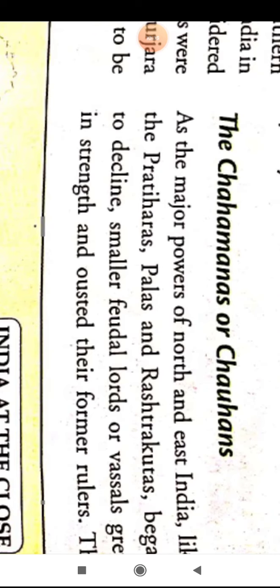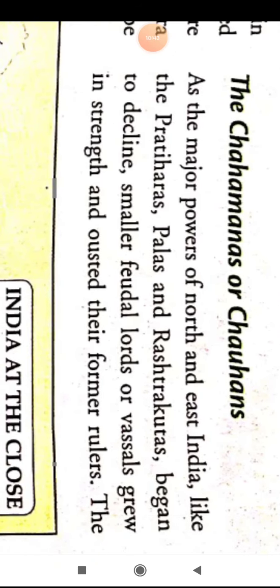The major powers of North and East India, like the Pratiharas, Palas and Rashtrakutas, slowly began to decline. Small feudal lords or vassals, meaning small kings, grew in strength and came into power, and they became rulers.